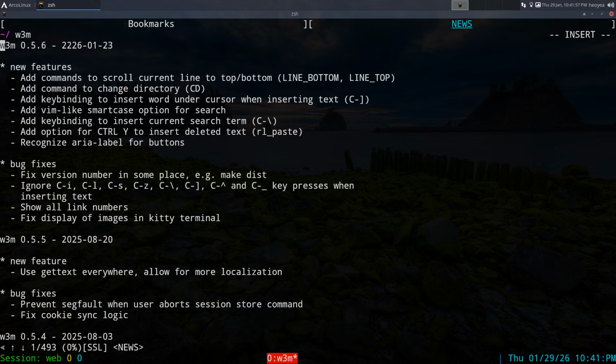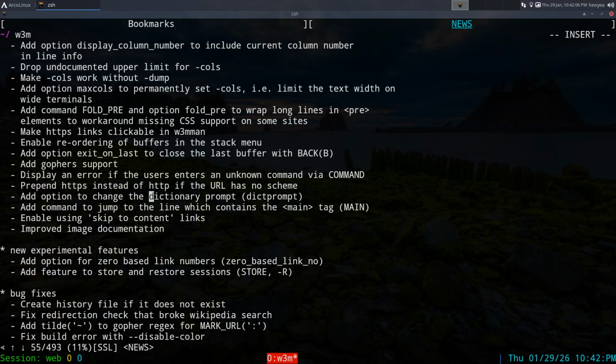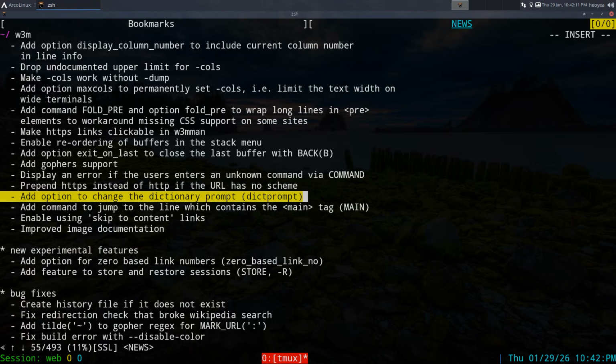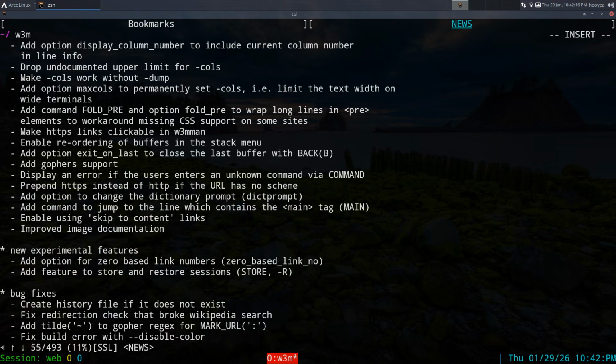If you ever use my little scripts for the Omnibar, they actually have the dict prompt now. I complained about how you couldn't change the name of it. So now, if I'm searching, let's say Bing, SB, you see how it says Bing at the bottom here, right? If I change it to, let's say, DuckDuckGo as D here, you see it says DuckDuckGo, right?